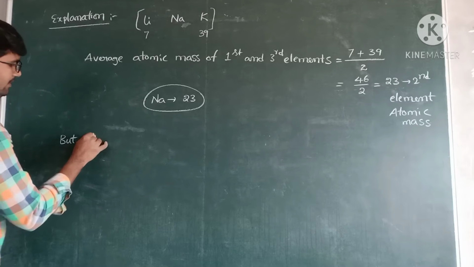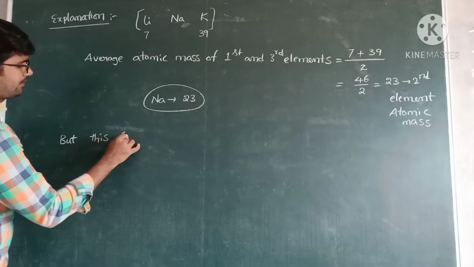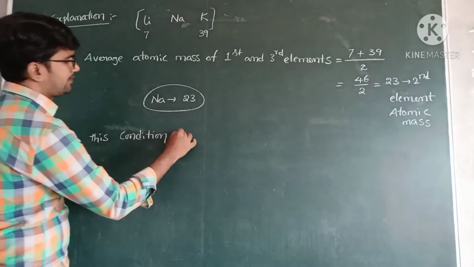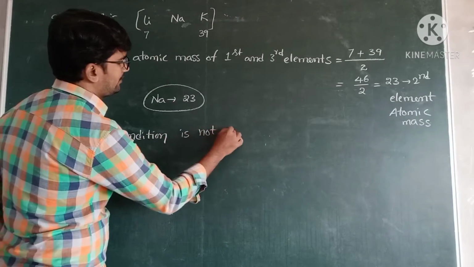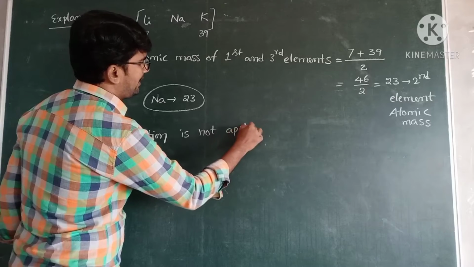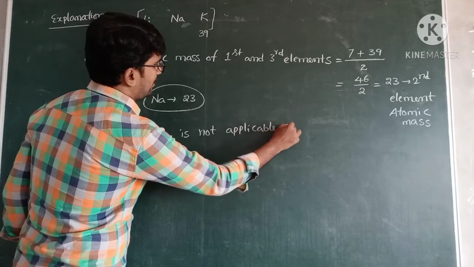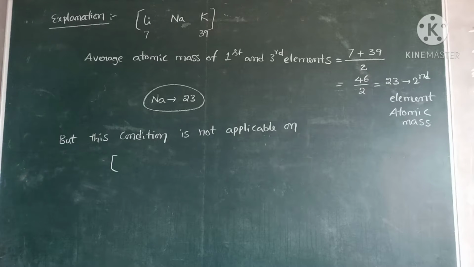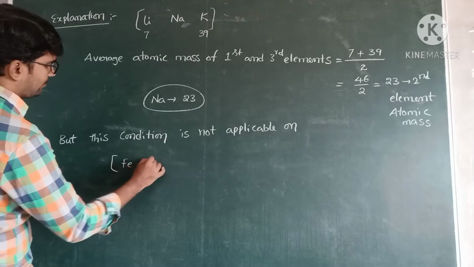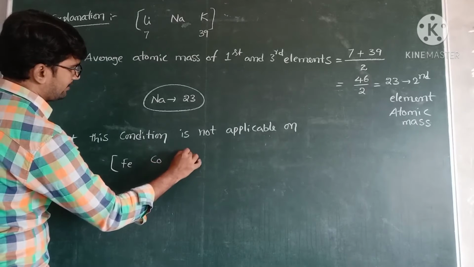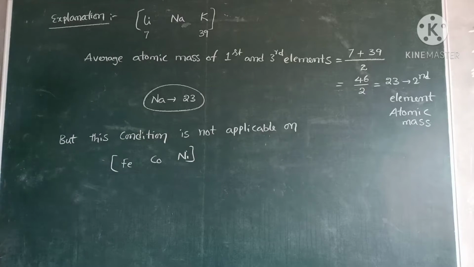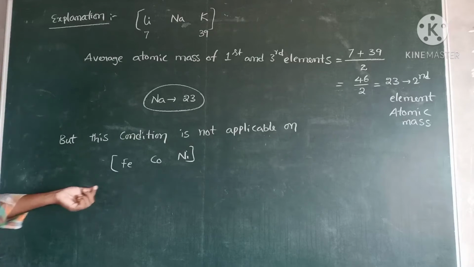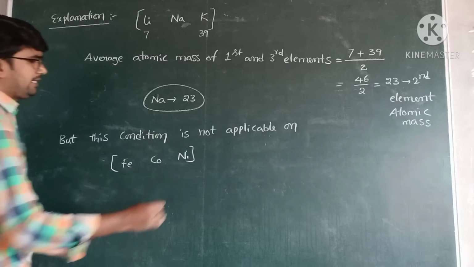For example, see some triads: iron, cobalt and nickel. This is one triad in Döbereiner triads. But their atomic masses are nearly the same.